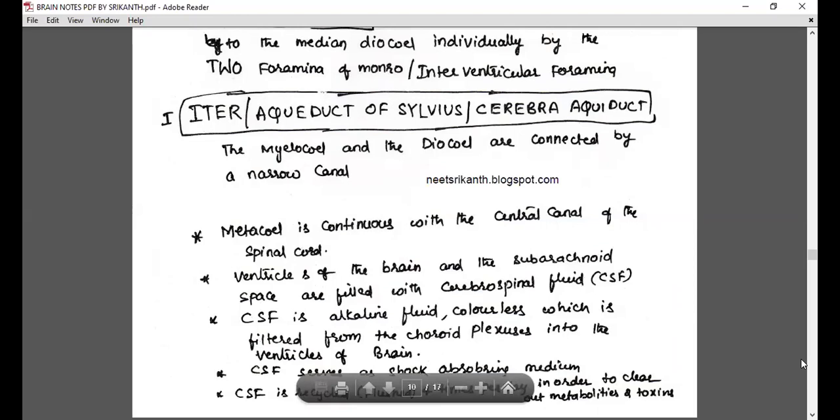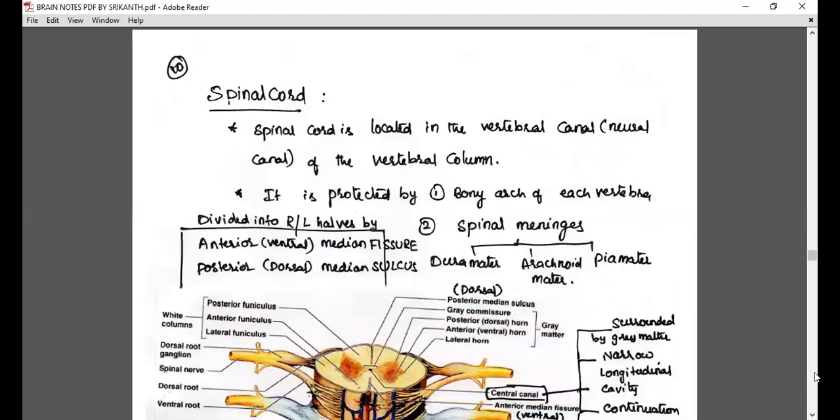So this is all about the brain. We continue with the spinal cord in the next class.